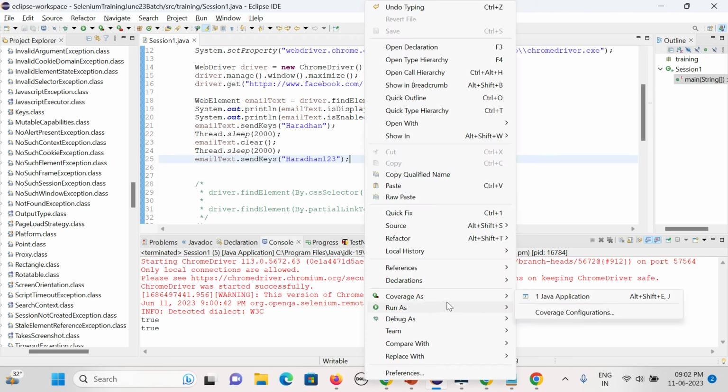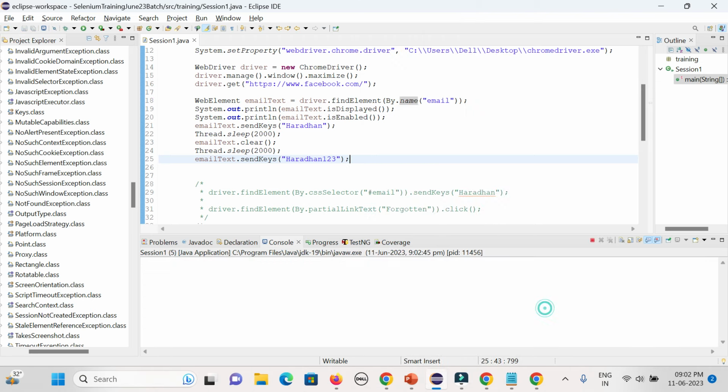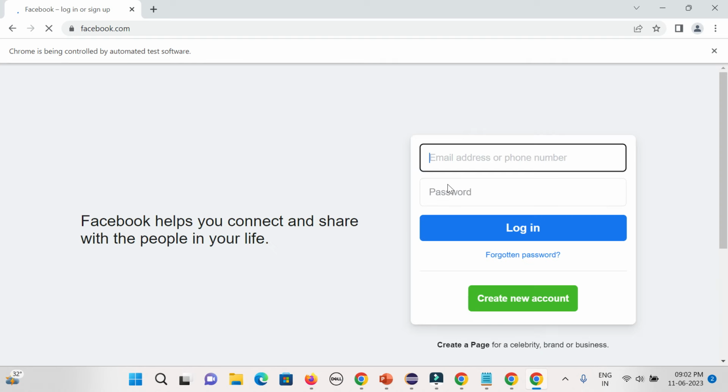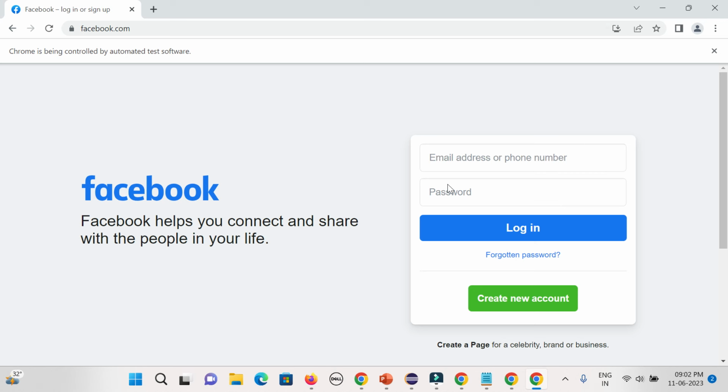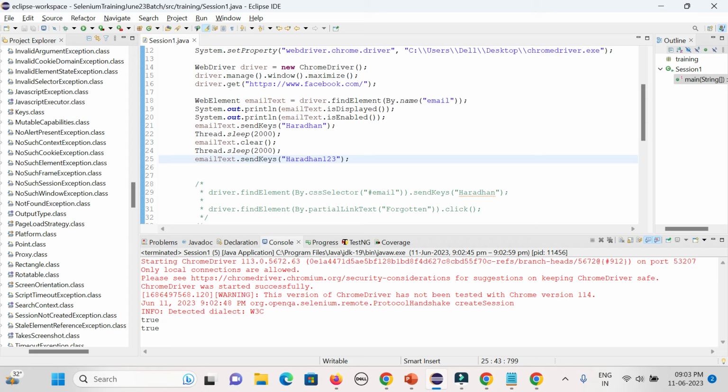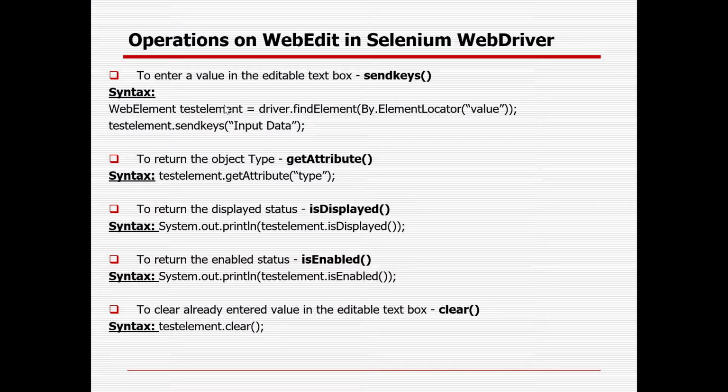Here we are creating a reusable variable for the web element. Now you could see it is opening, then it will enter Haradhan. After 2 seconds it will clear the value. After 2 seconds again it will enter. Okay. So that is the way we can implement these three things.